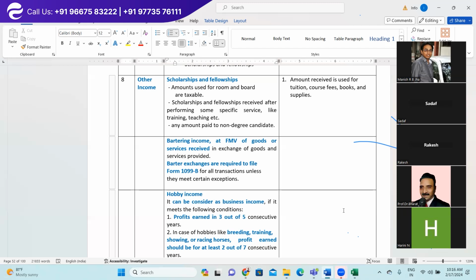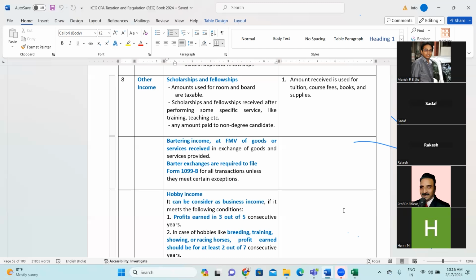Next is bartering income. So bartering income, any example any of you would like to share, or any experience you may have on bartering income? When there is a receiving for providing services in kind, not in cash. Sometimes people go for a computer software developer company, and they go for providing some services to the customer.